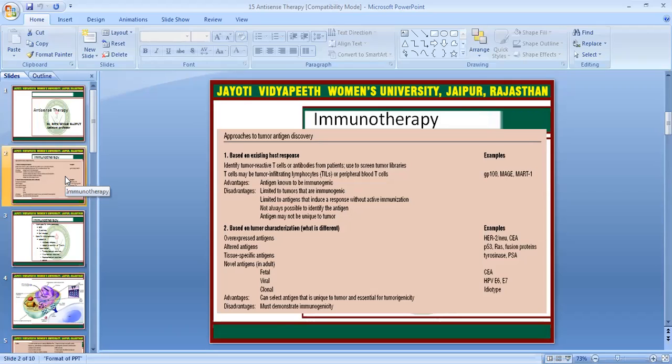Antisense therapy is also related to gene therapy. It is part of gene therapy. We have to replace some genes, we have to use some oligonucleotides to replace DNA or RNA, and treat with small oligonucleotides in diseases like cancer, HIV and AIDS. We can treat these kinds of diseases by antisense therapy.